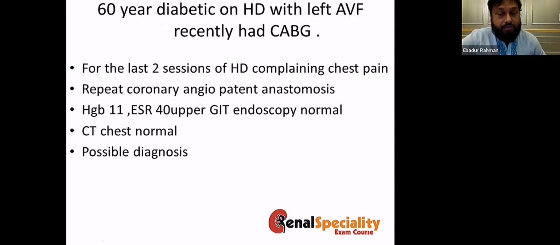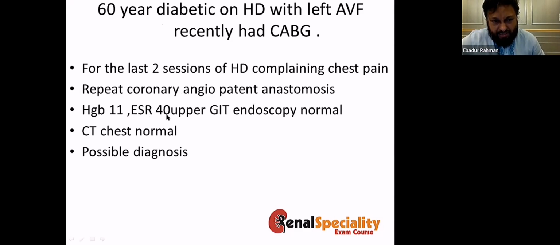Now, let's see this exercise. A 60-year-old diabetic on hemodialysis with a left AVF recently had CABG. For the last 2 sessions of hemodialysis, he is complaining of chest pain. Repeat coronary angiogram showed patent anastomosis.